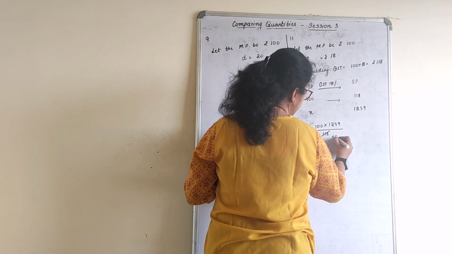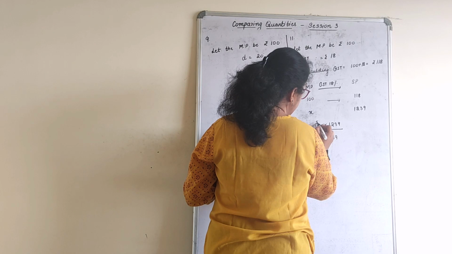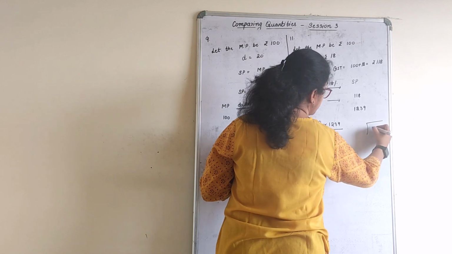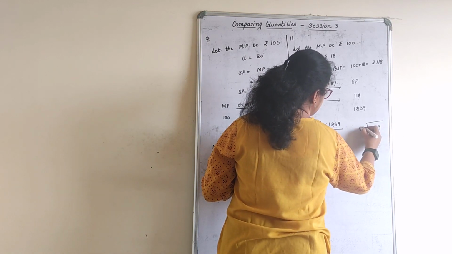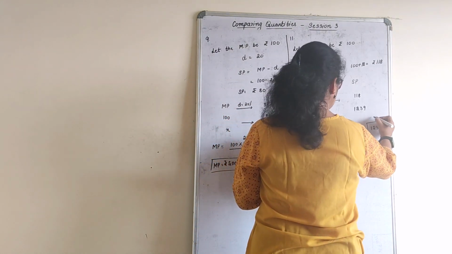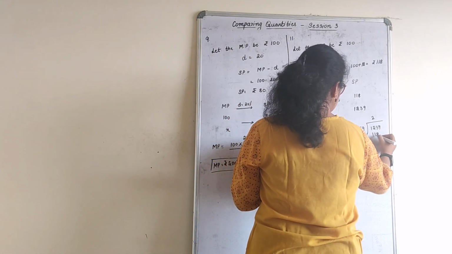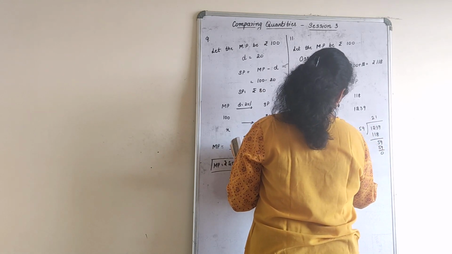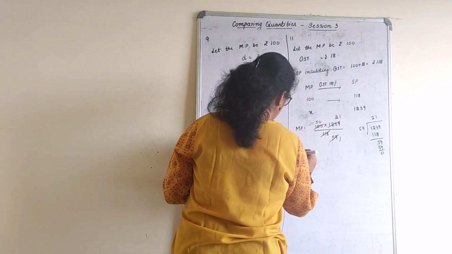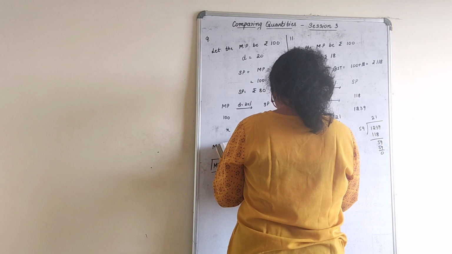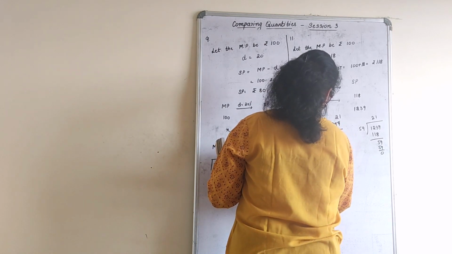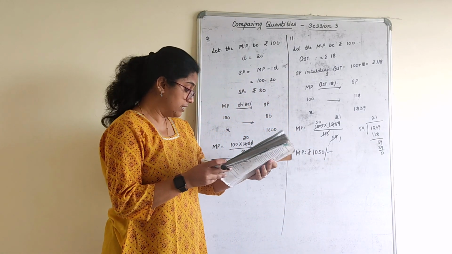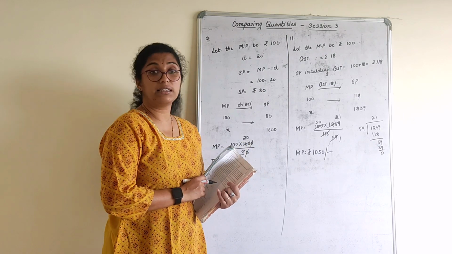So 2 fives are 10, 2 nines are 18. This goes with the 59 table. Do this 59 table division here. 1, 2, 3, 9. 59 twos are 118. Remainder is 59. 59 ones are 59. 0. 1 times 21. 21 into 50 will give you how much? 1050. Therefore, the price of the article before the GST was added is rupees 1050.